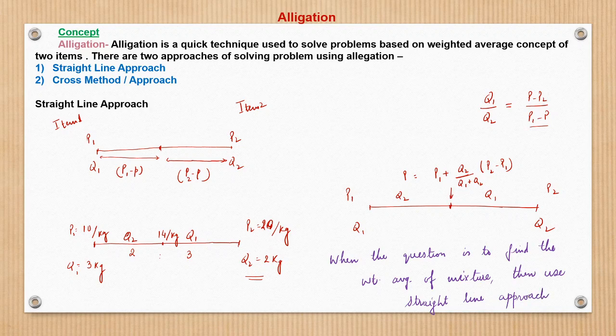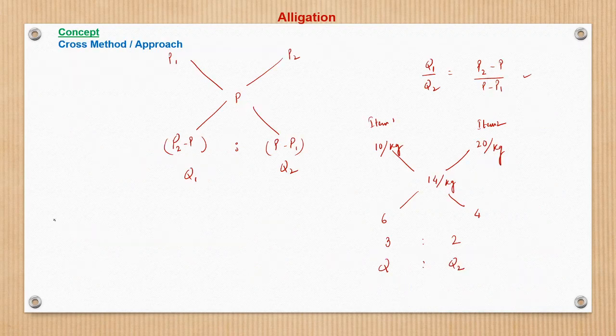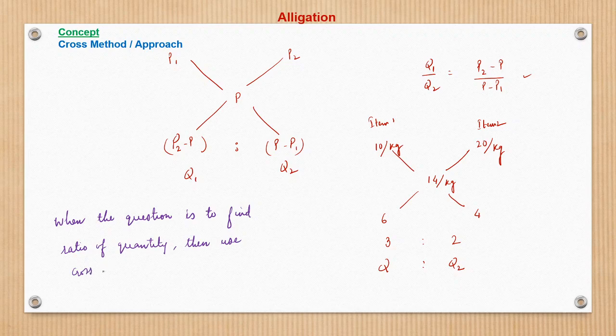And when the question is to find the ratio of quantity, then use the cross method.